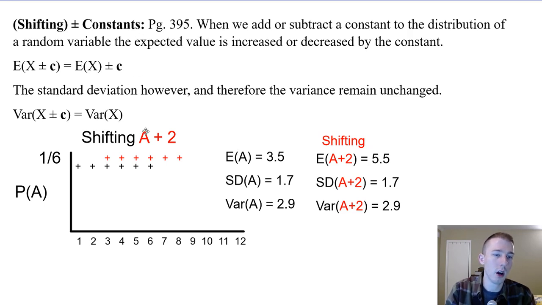So when we shift by constants, our expected value shifts with it, just like we would move the center, okay? But the amount of variation doesn't change, the whole distribution is just shifting over. It's not growing. So the standard deviation and the variance stay the same. They remain unchanged. So the expected value is just the expected value plus the constant, but the variation is not impacted by shifting.